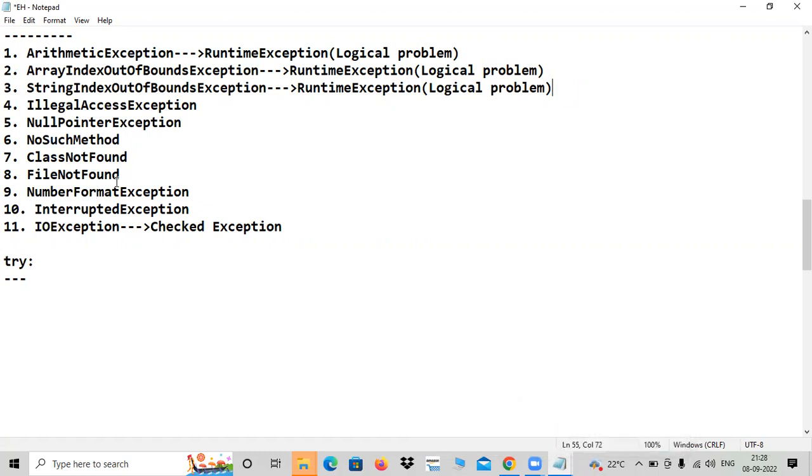You can understand. And file not found, this is also, I believe, a checked exception. Let me check later on. Anyway, it is also a checked exception. And the number format, it is again going to be a logical exception. No such method, class not found, null pointer, illegal access, interrupted exception. These are all checked exceptions only. Okay, let me confirm and write later on. Even this also, I believe to be a checked exception, but let me check once, then I will confirm that.